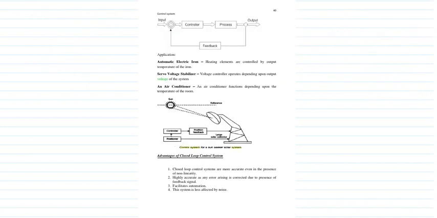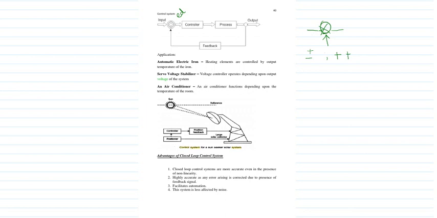So closed loop system, you can just look at the diagram. In the control system, you have an input, and this particular block we call an error detector. This error detector is drawn like this, with positive and negative, and either you can use positive negative or negative negative.